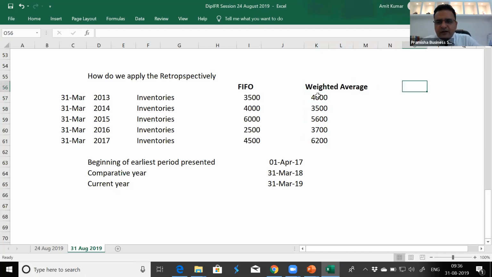The cumulative effect, the change is that the inventory was supposed to be higher by 500. It was lesser by 500 in year 2, 400, 1200.